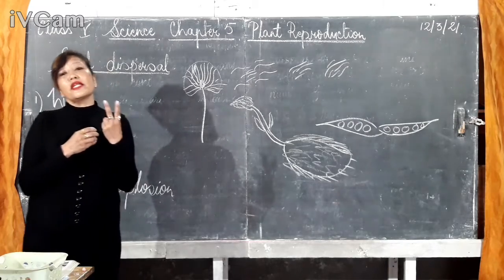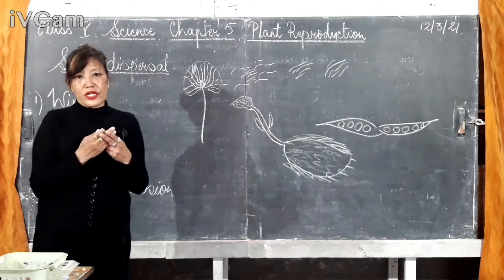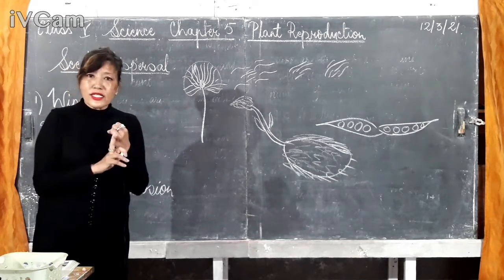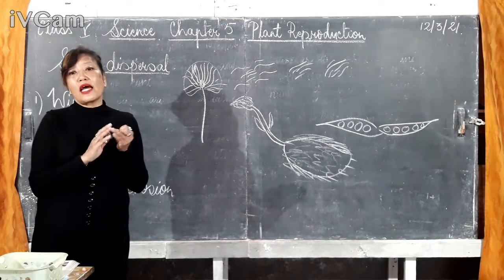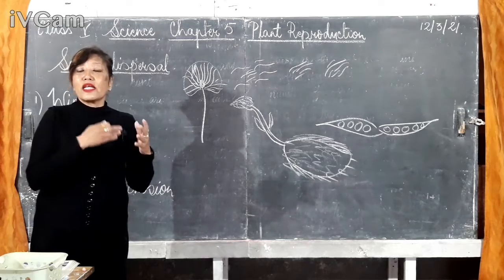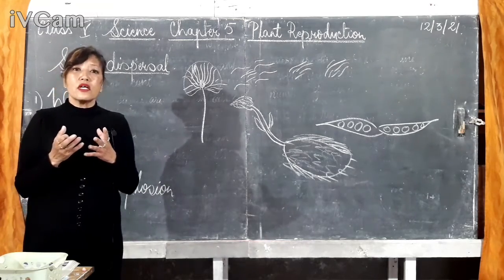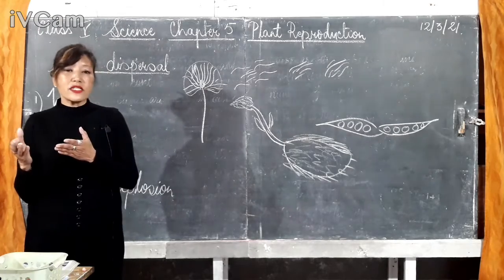So these are the two main characteristics of a seed which is dispersed by wind. Seeds small in size and light in weight, alright, so that they can be easily blown away or carried away by the wind away from their parent plant.